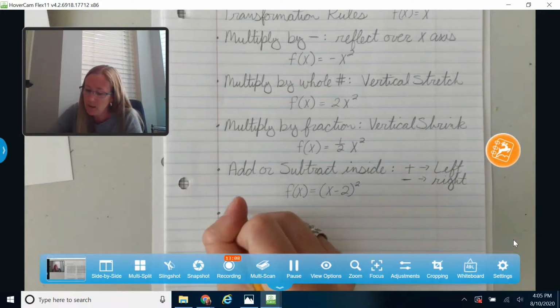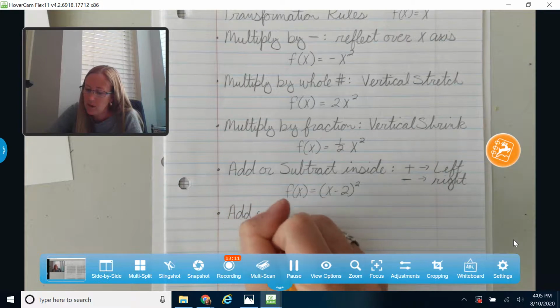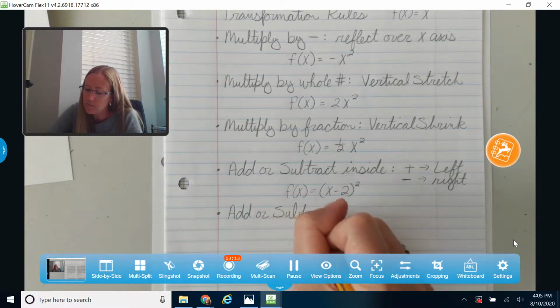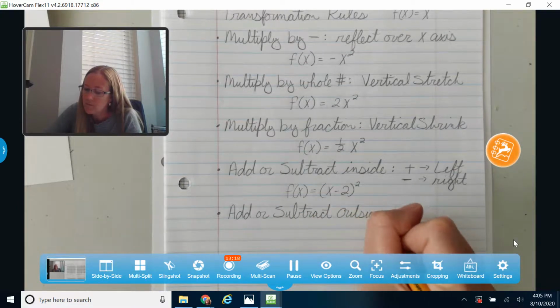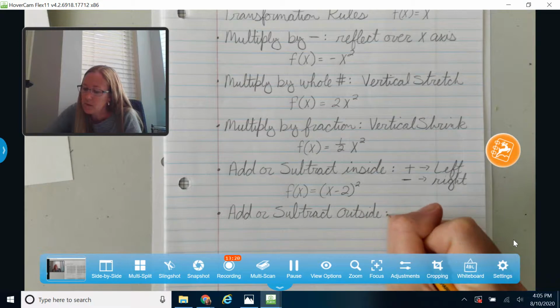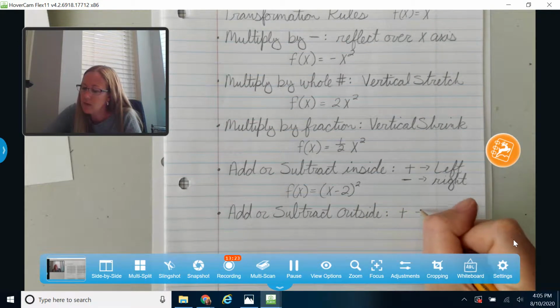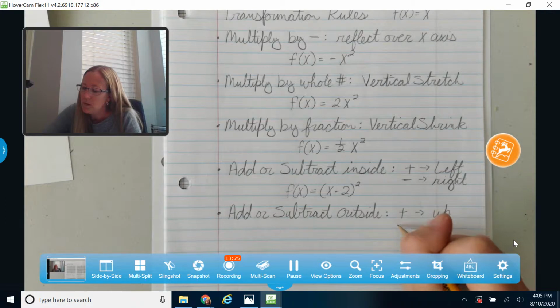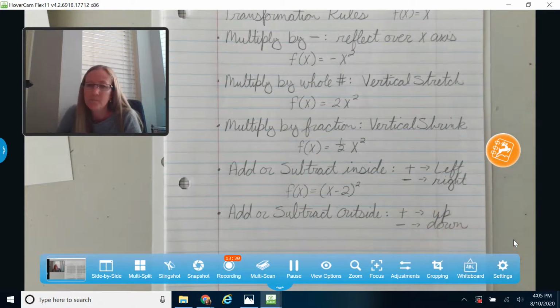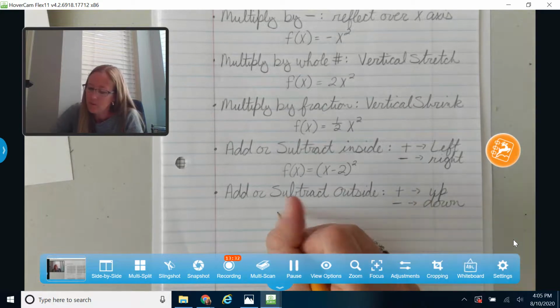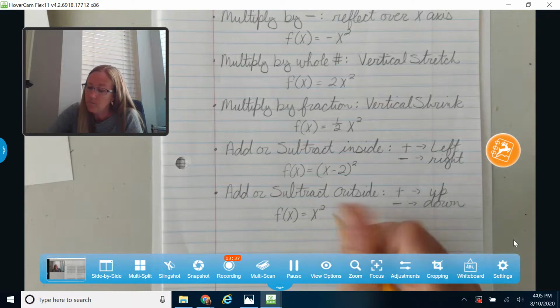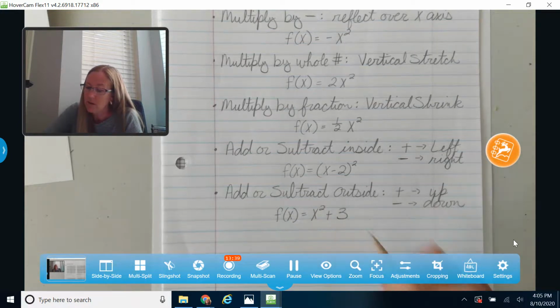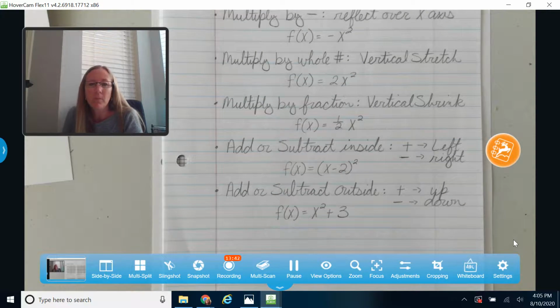Okay, and finally, we have add or subtract on the outside. And these tend to go in the direction you would think. So an add makes you move up, and a subtract makes you move down. And that will look a little bit like this. I'll have my x squared first, and then I could, let's say, add 3. So that right there would make me move up 3.